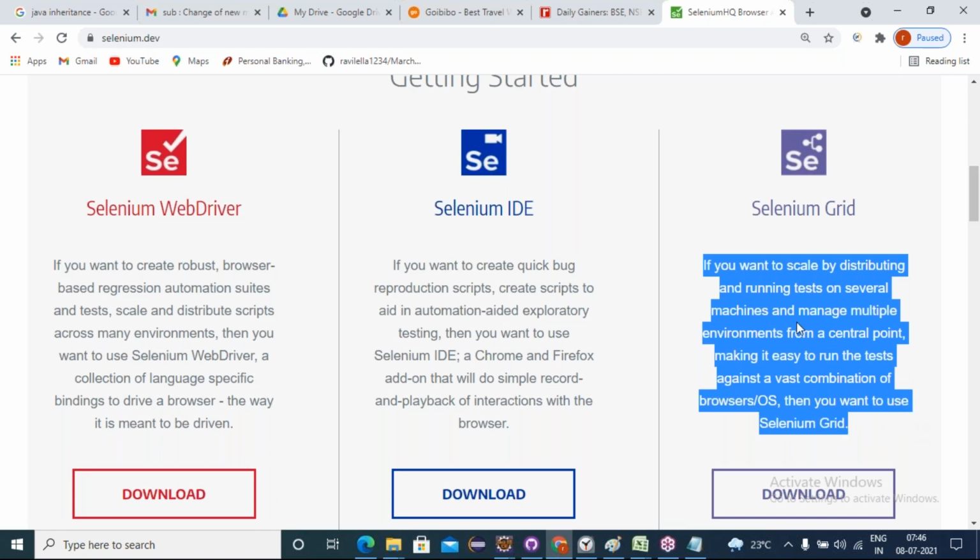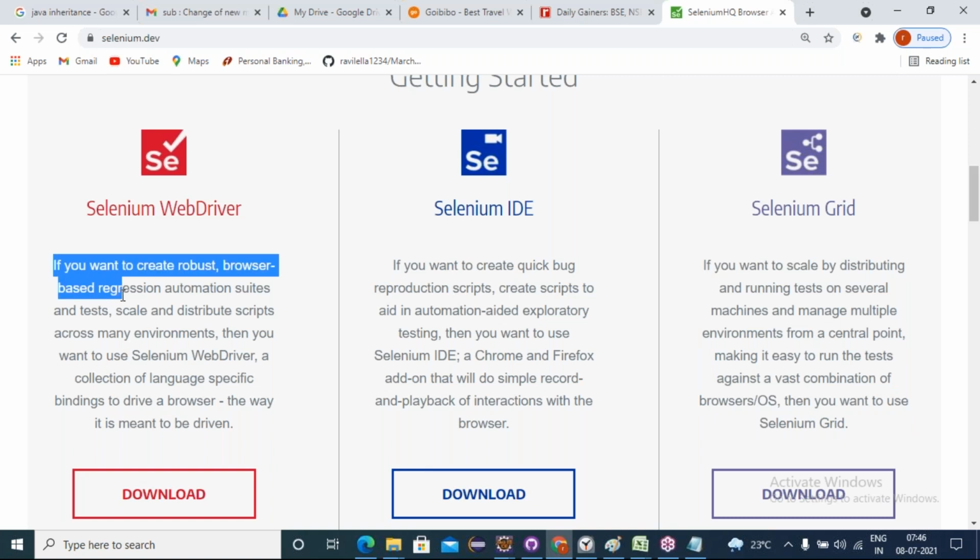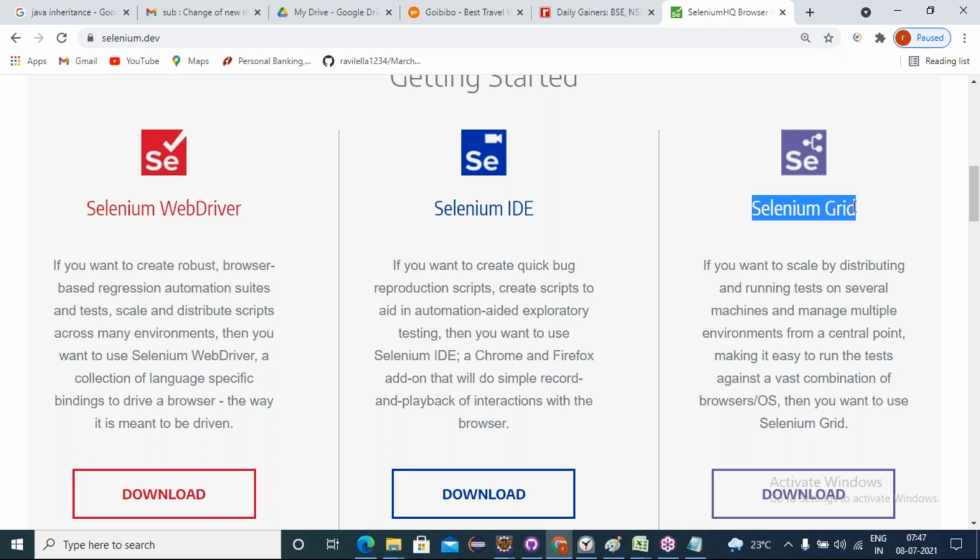Simply put, once you develop the scripts using the Selenium WebDriver, you are supposed to scale and distribute, executing on multiple platforms and multiple browsers in parallel with the help of the Grid component. So if anybody asks what is the appropriate combination for working with Selenium, you could say Selenium WebDriver with the Selenium Grid component.